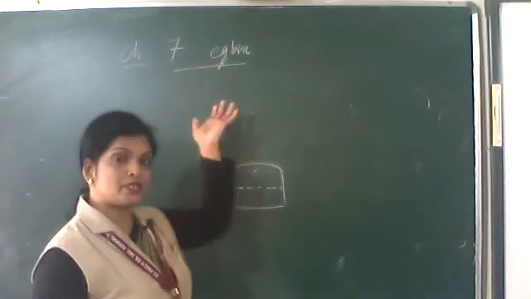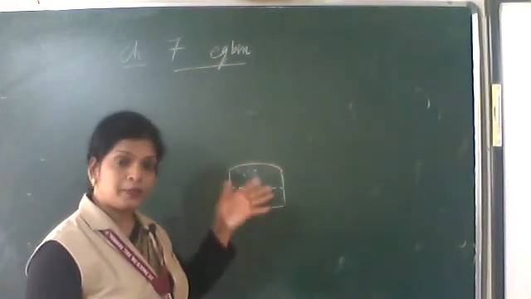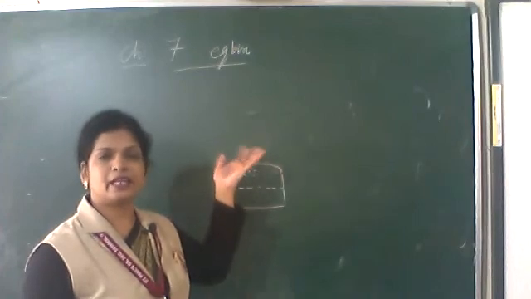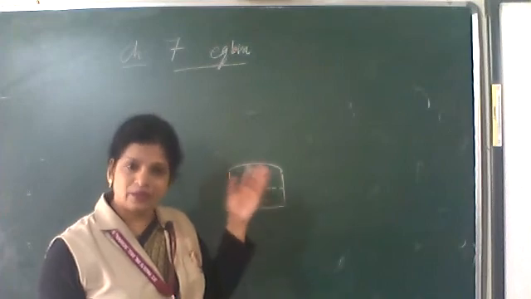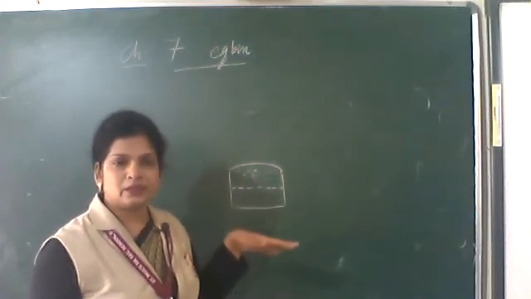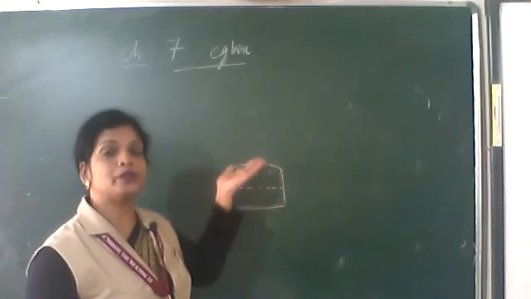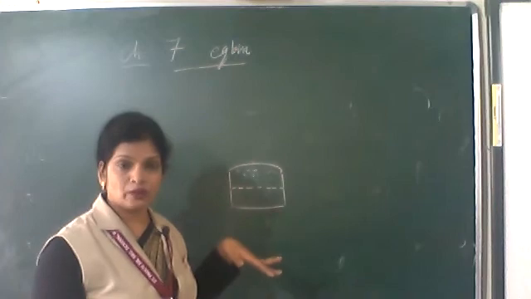So evaporation is there, condensation is there. In the beginning, the rate of evaporation is higher, and at first there is no condensation; as time passes, condensation starts. In the beginning the rate of evaporation will be higher and the rate of condensation lower.